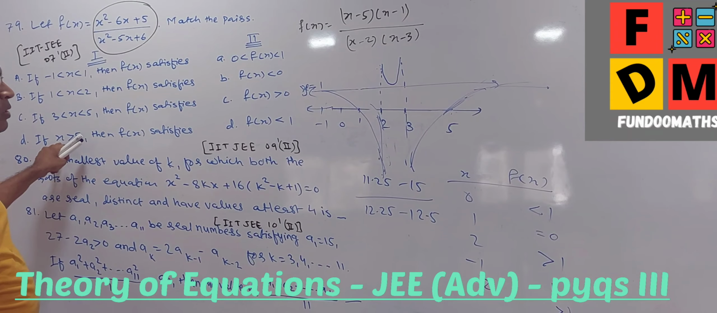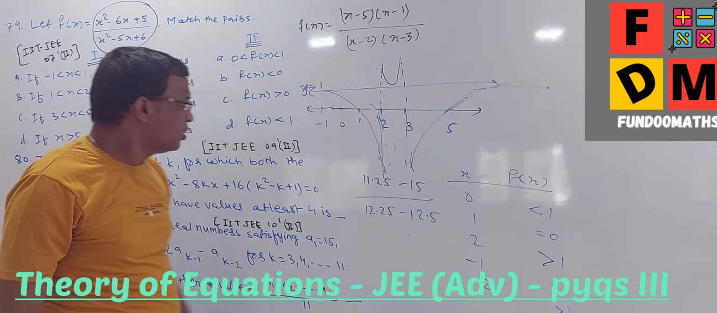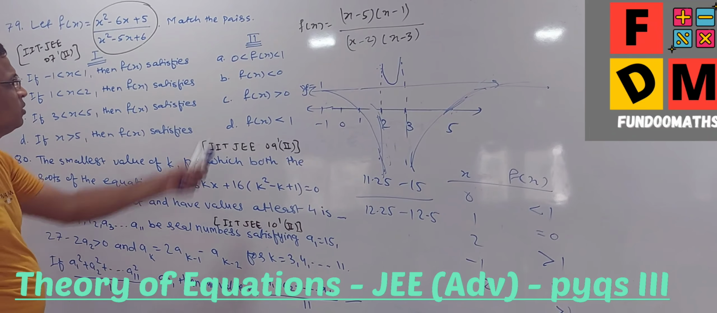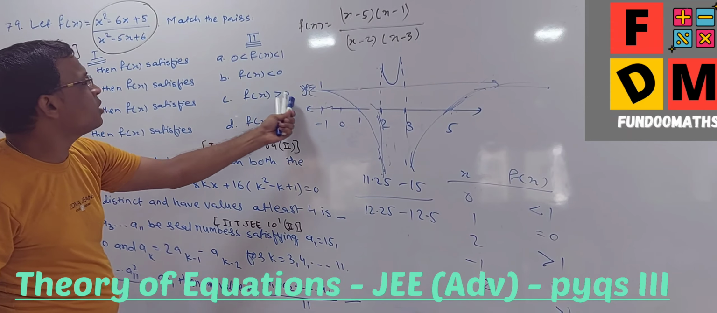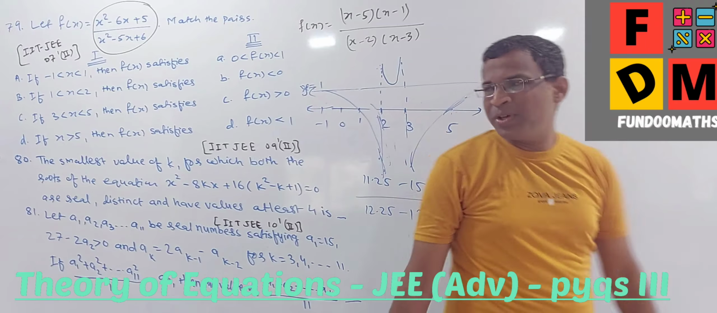What about D? Greater than 5. So greater than 5 is positive, and of course I will be within 1. So I think it will be the same as the first case, A, C and D. 0 to 1, C is f of x greater than 0 and f of x is less than 1. Fine. So with this we can get this question.